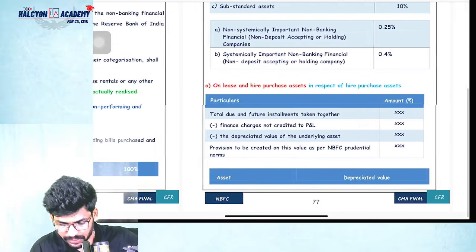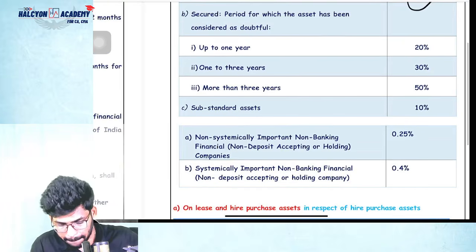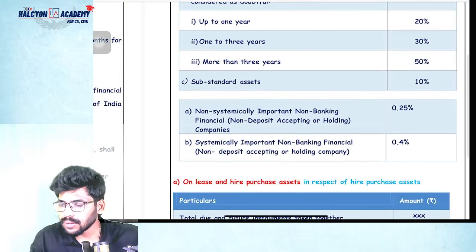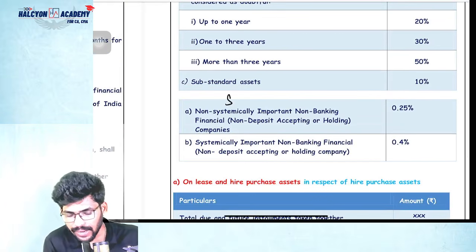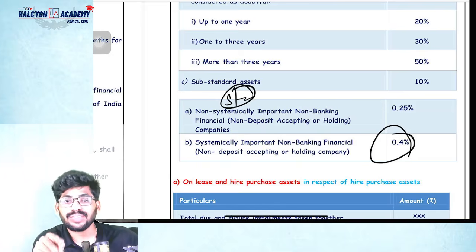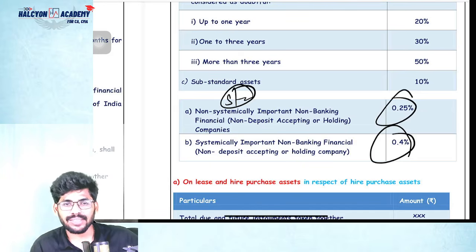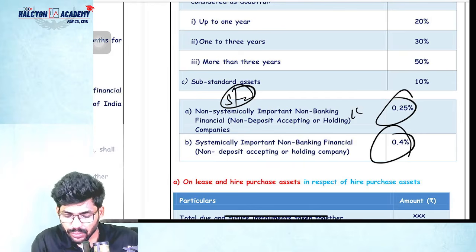Provision requirements for standard assets. Coming to standard, if it is systematically important, then 0.4%. If it is not systematically important, then 0.25% only. Systematically important means asset size should be more than or equal to 500 crores. Non-systematically important means less than 500 crores asset size.